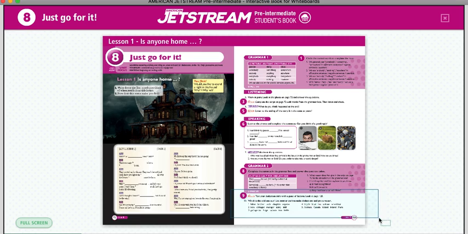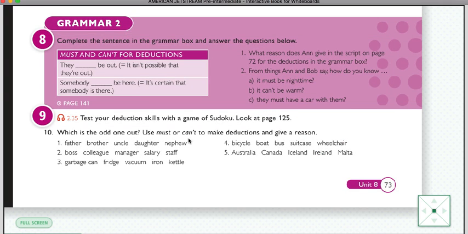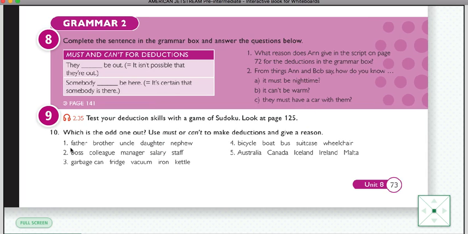And finally, we have the exercise number 10. That is interesting also. Which word is the odd one out? This is like we have a group of words, and you have to guess which word doesn't match in the same group.